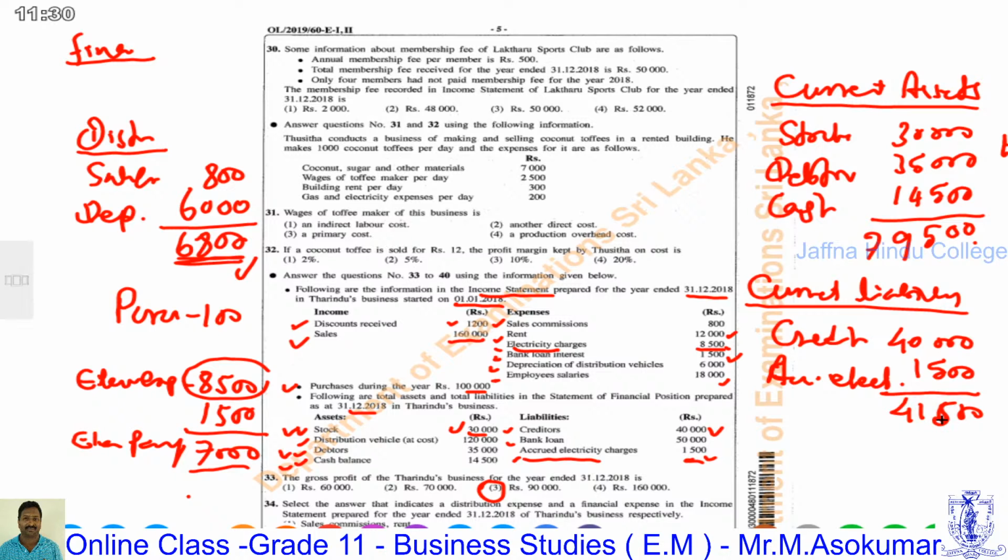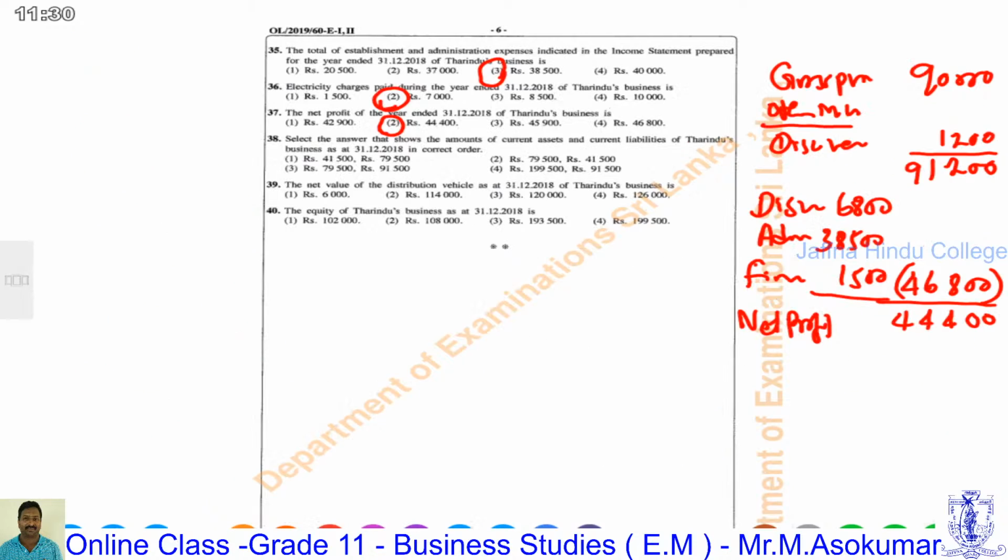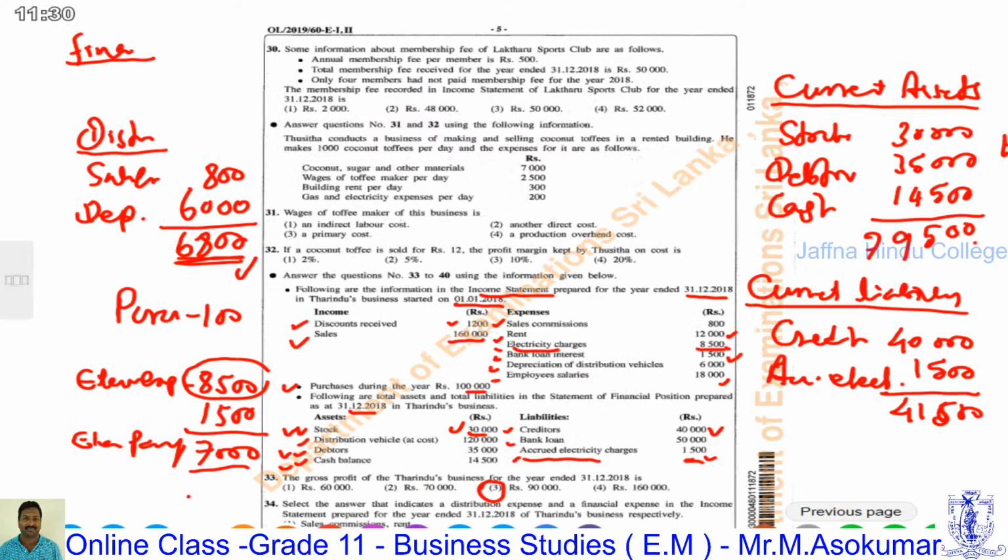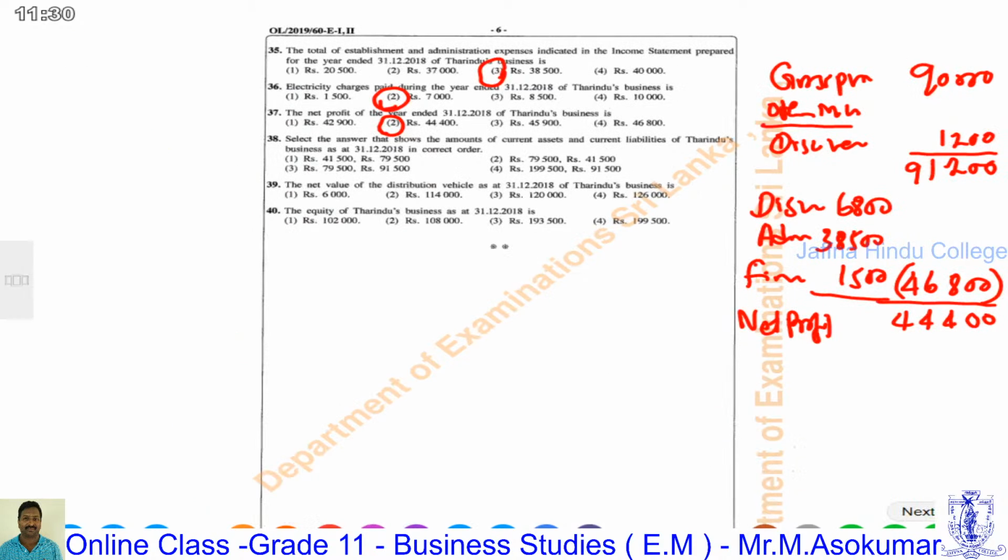Therefore, the current assets and current liabilities are 79,500 and 41,500 respectively. There is the answer. The answer number 2 is the most appropriate answer for question number 38.